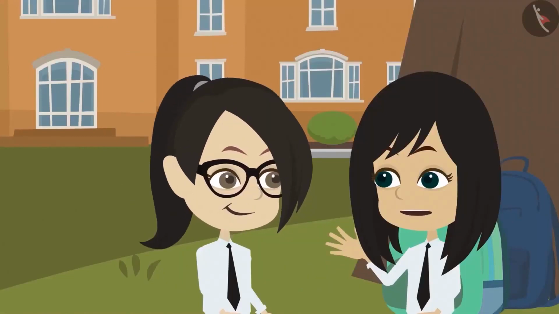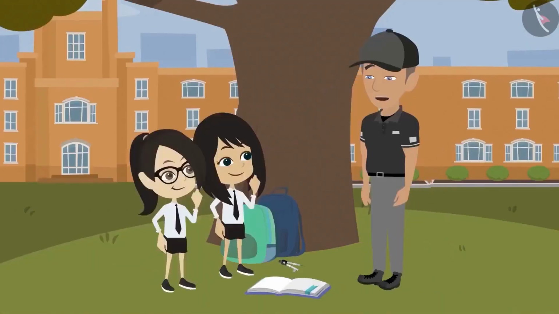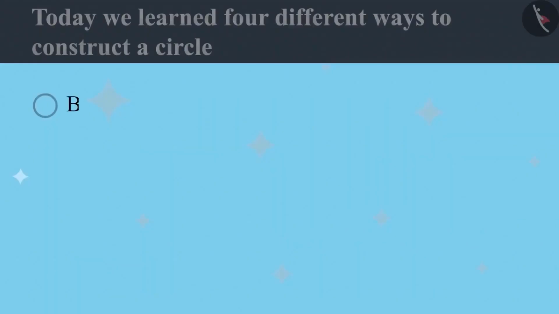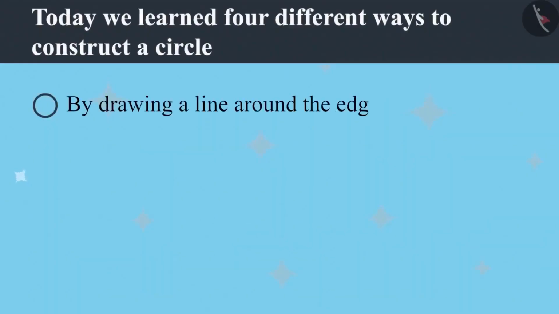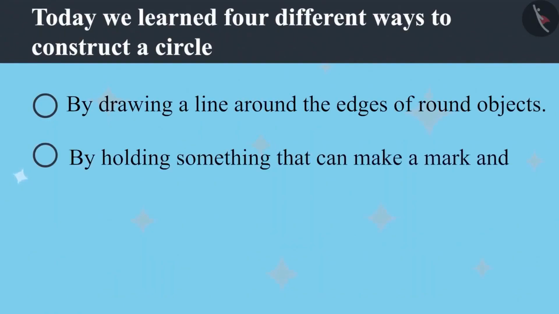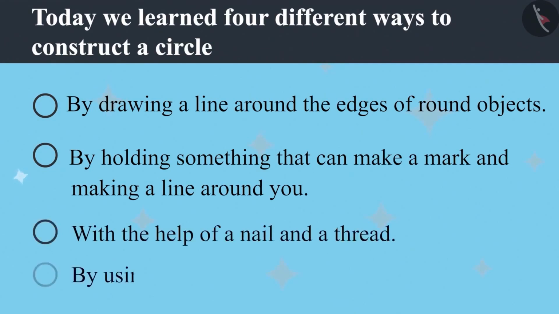Now we know 4 methods to draw a circle, isn't it? Which 4 methods? I told only 2. One is by tracing the edge of round objects. The second is by holding something that can make a mark and then making a line around you. The third method is with the help of nail and thread. And fourth, by using a compass.